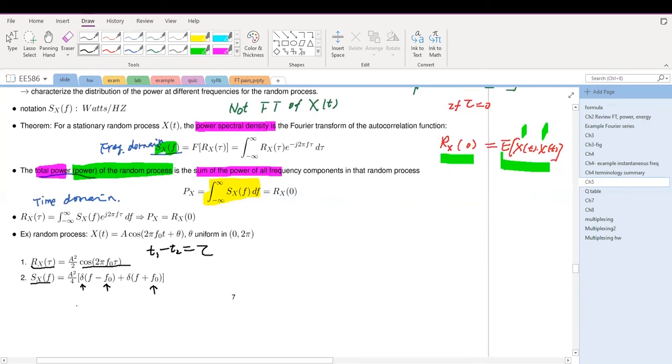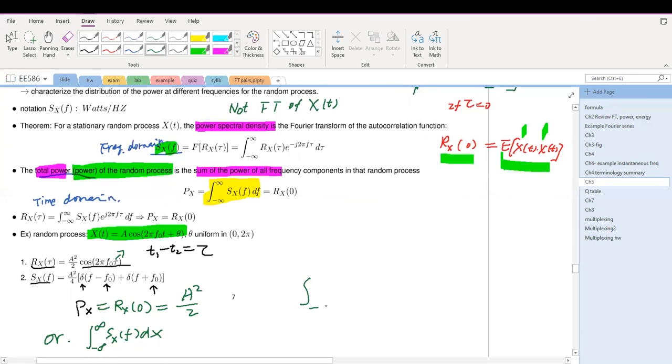If we want to obtain the power, what is the power for this random process? We have two ways to obtain it. P_X equals R_X(0), that's here when tau equals 0, and that equals A squared divided by 2. Or we integrate the power spectral density from minus infinity to infinity. When we do this, we use the property of the delta function.